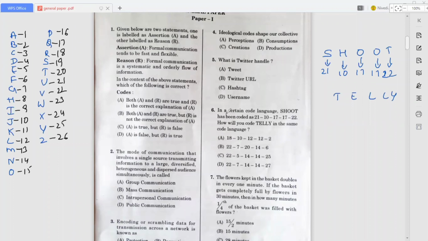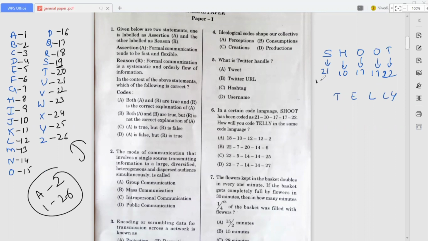To answer this question we need to know one logic, that is you have to number the A to Z alphabets like this, from 1 to 26. Like this you have to number them. Based on this only they are asking this question. So see here, S. Shoot, they will be naming some numbers, right? So here, S will represent what? 19. Here they mention 21.